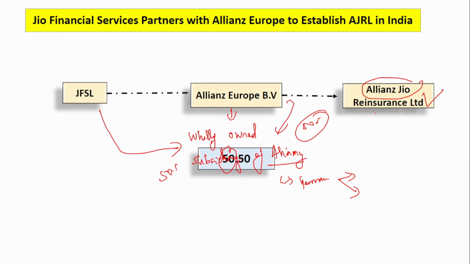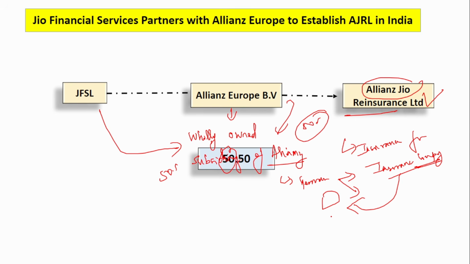Okay, now what is this reinsurance company? It provides insurance for insurance companies. Okay, so basically here the insurance company can transfer a part of the risk to another insurance company and that insurance company is called the reinsurer, right?